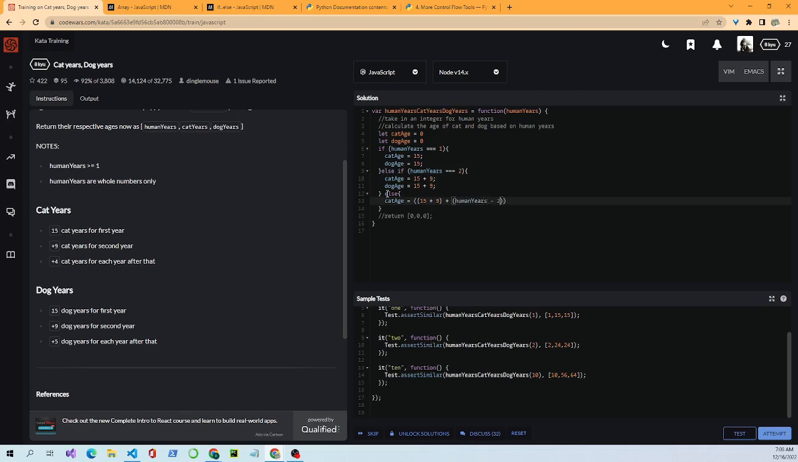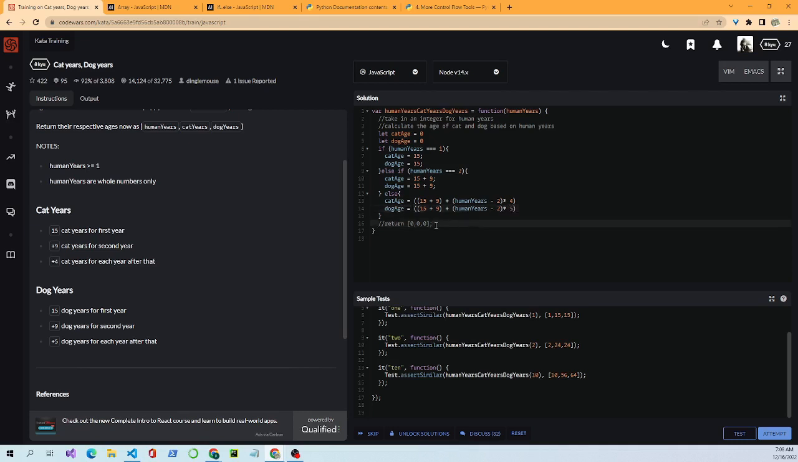years minus 2 because we've already counted for 2 of the years. Times 4 for cat. Now this is the setup for the cat, how to figure out the cat age beyond 2 years. And it's roughly the same for the dog age. So we'll copy it and paste it down here. Change the variable name to dog age. Change this to 5.